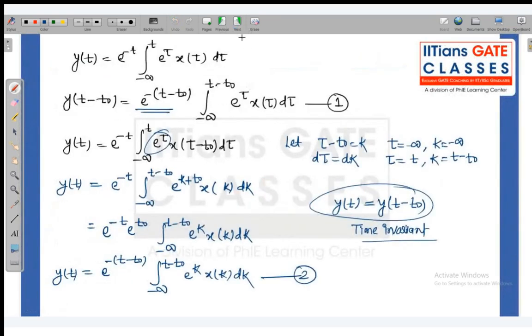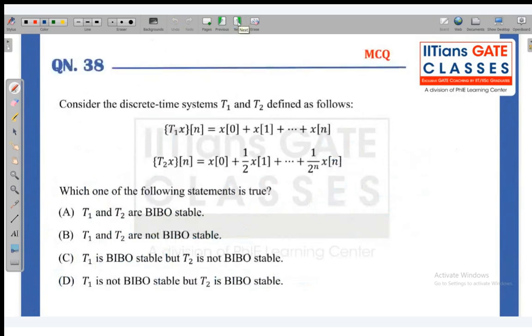Okay, simple. Now the next question is: consider the discrete time systems T1 and T2 defined as follows. T1 of x of n is x of 0, x of 1, x of 2 and so on up to x of n, and the transformation of x of n is x of 0 plus 1 by 2 x of 1 and so on up to 1 by 2 to the power n x of n. Which one of the following statements is true? T1 and T2 are BIBO stable, T1 and T2 are not BIBO stable, T1 is BIBO stable but T2 is not stable, T1 is not stable and T2 is stable.